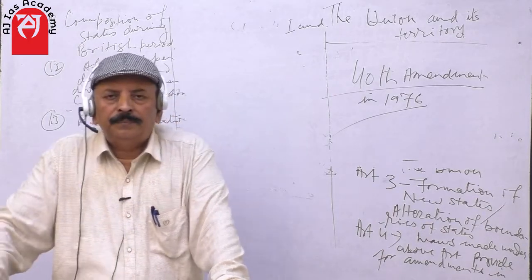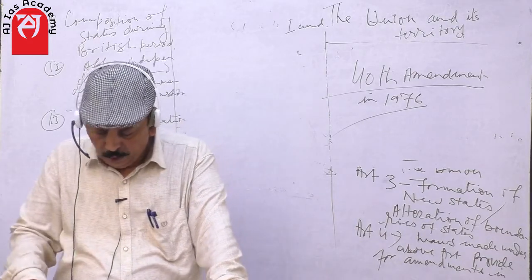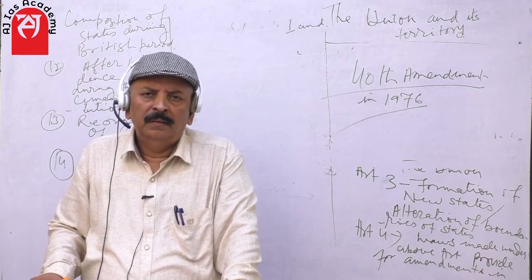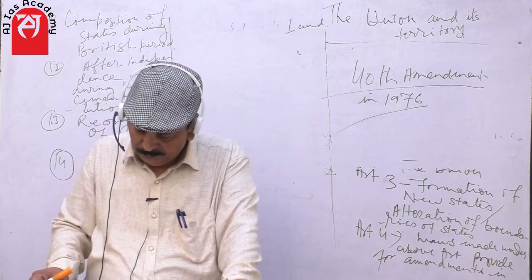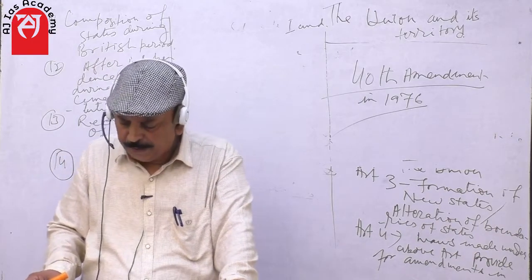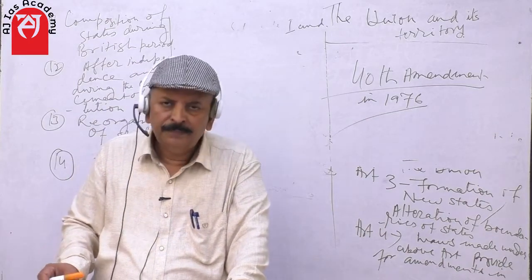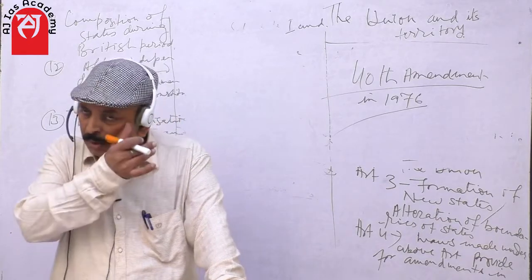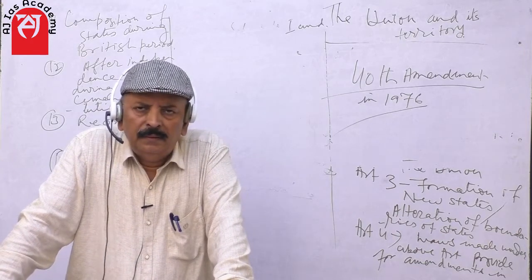Aden, you might be knowing, was also a part of the Indian Empire. But in 1937, Aden was separated from India and was made a crown colony of the British. So, at the time of independence, what do we find?